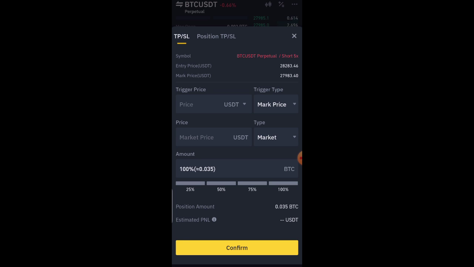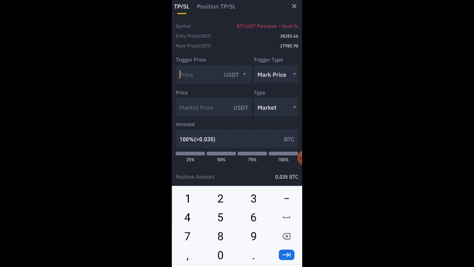Now what you want to do is you're going to put your trigger here. As I've told you, let's assume that you want to take profit, the 50% profit, when it gets to 26,220. So I'm going to put it here, 26,220. That is our trigger price, right? But the price that we actually wanted to take that profit, so that means I'm going to change this market price here, right?